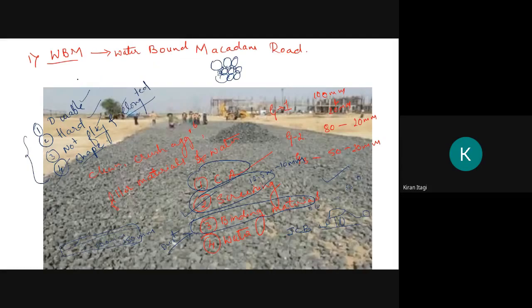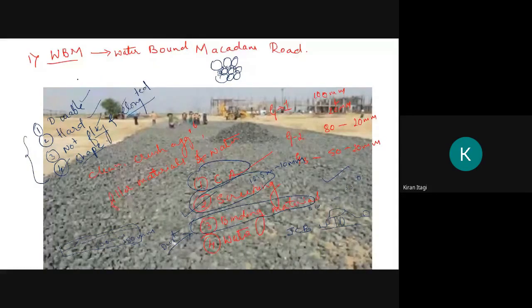Okay, we will use one for binding. The material should be such that the plasticity index value should be less than 6. Okay, the plasticity index (PI) value should be lesser than 6. This is how the waterbound macadam road is constructed.